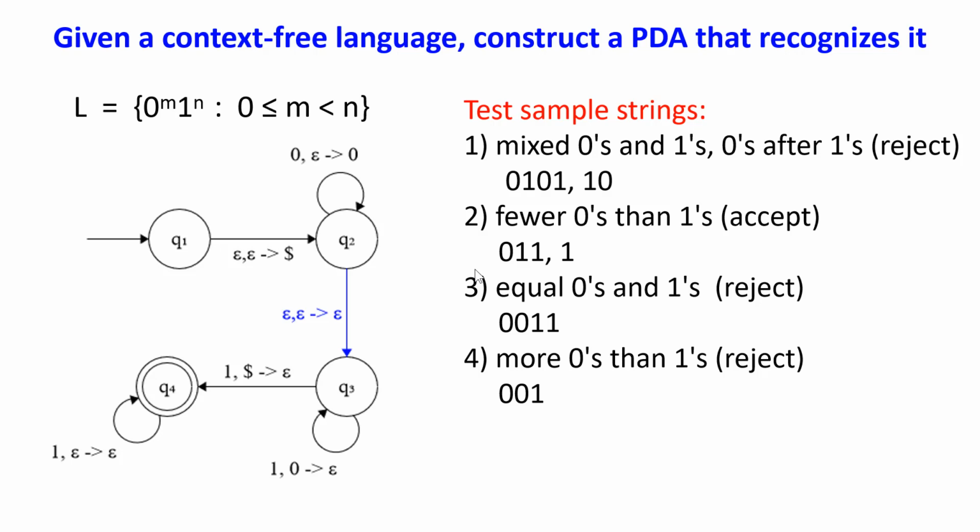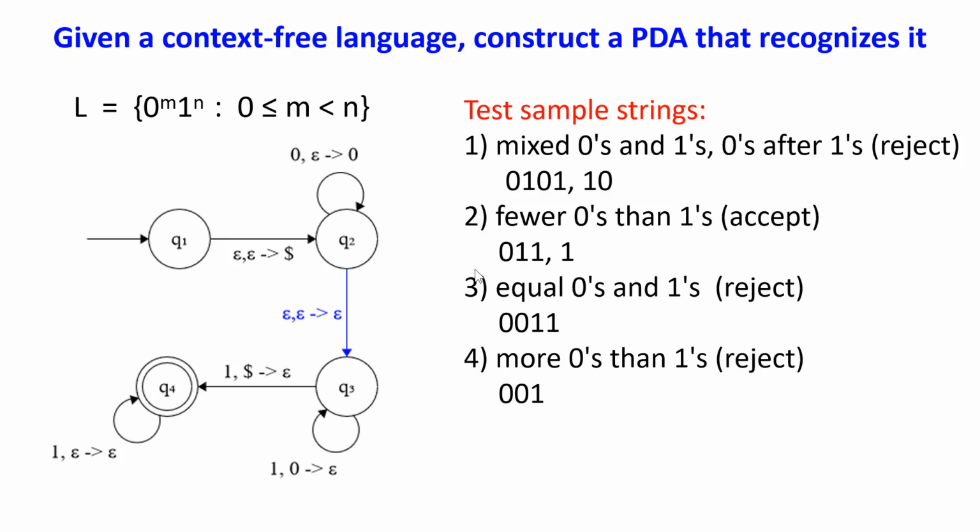Another violation of the pattern is zeros after ones, for example, 10. For all the 3 other categories, they match the format of the strings in the language, but they have different properties of the number of ones and the number of zeros.